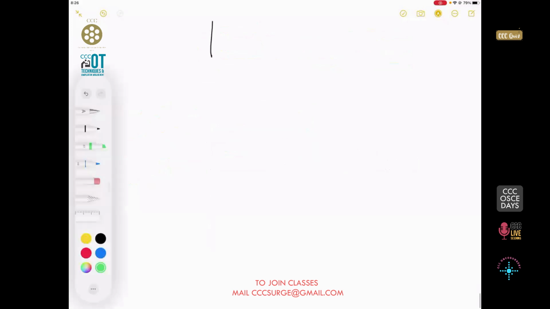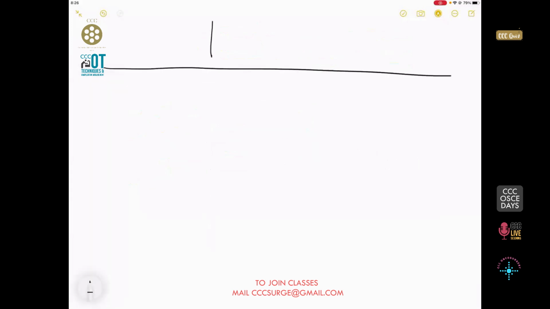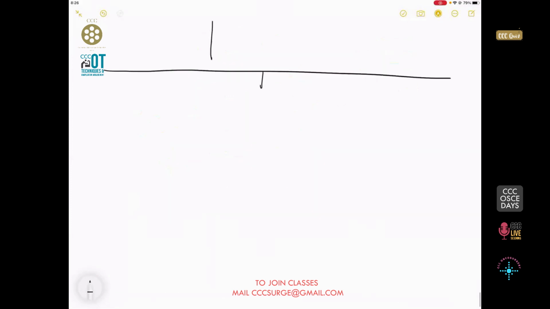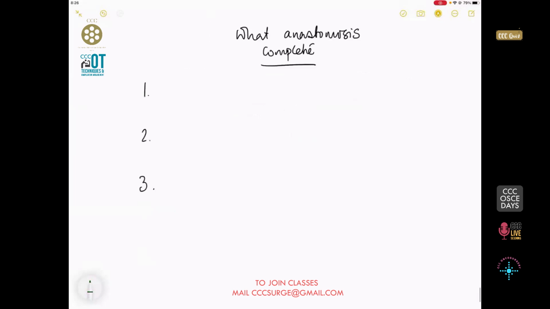Now, after the resection anastomosis is done, what to see after the anastomosis is complete? Always remember three things that I have said today. Number one, check the lumen for patency.